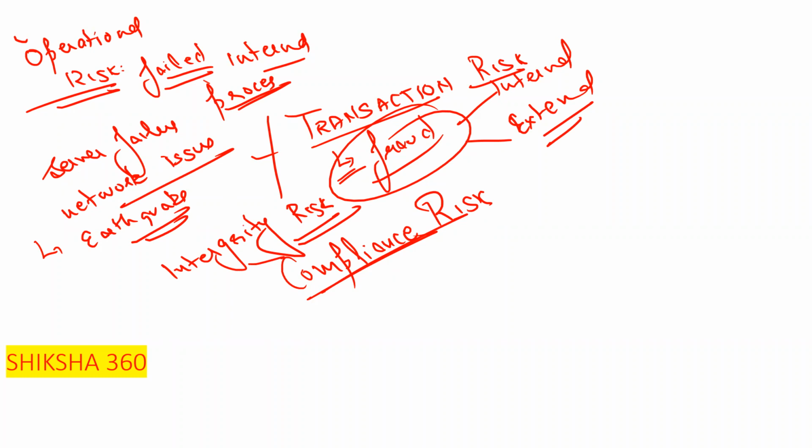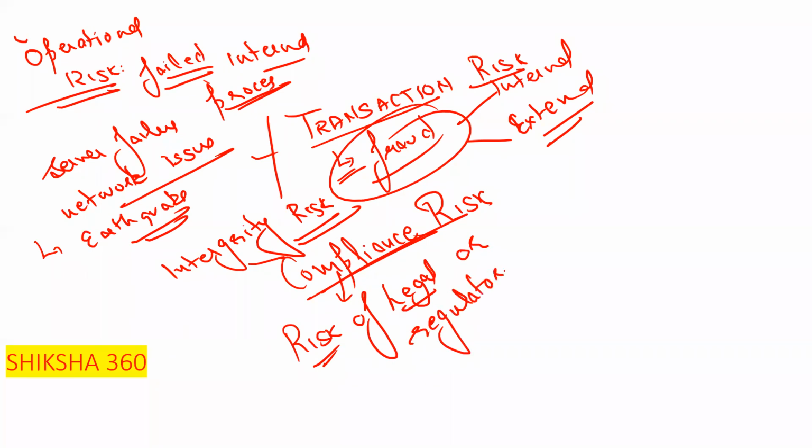That's why this risk is also known as the integrity risk. It is the risk of legal or regulatory sanction. That is known as the compliance risk.